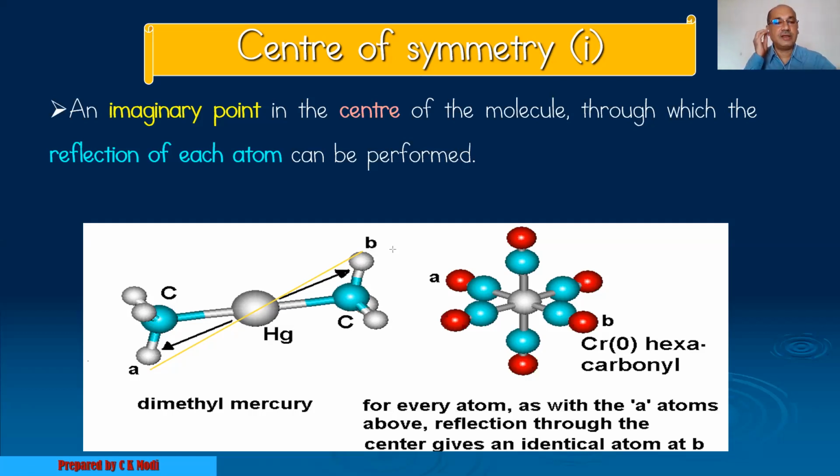Therefore, we can say that this molecule has center of symmetry. Another example is chromium hexacarbonyl, which also has center of symmetry.